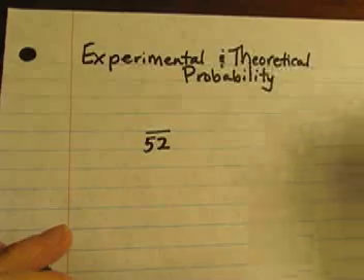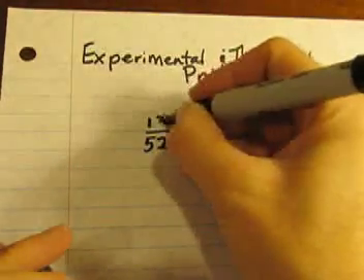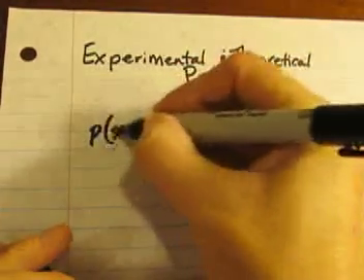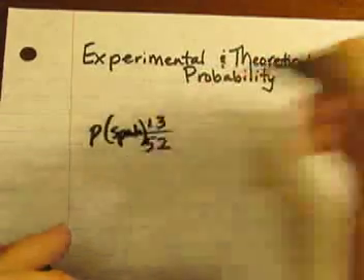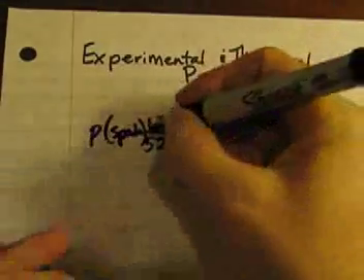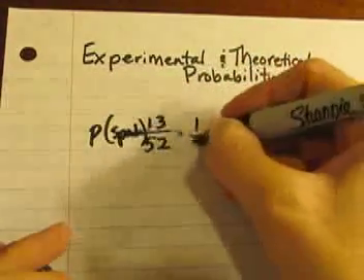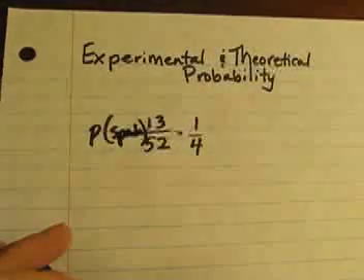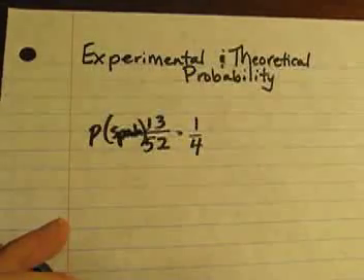Well, 13 out of the 52 cards are spades, so the probability of pulling out a spade in a regular deck of cards would be 13 out of 52, which I could simplify to 1/4. There are only 4 different suits in cards.